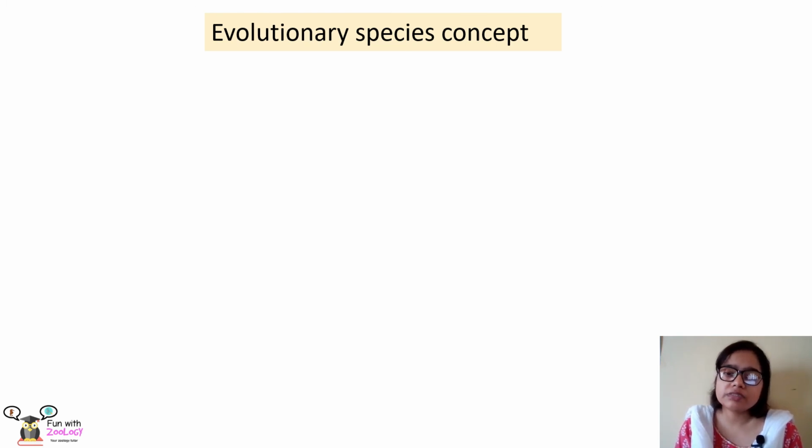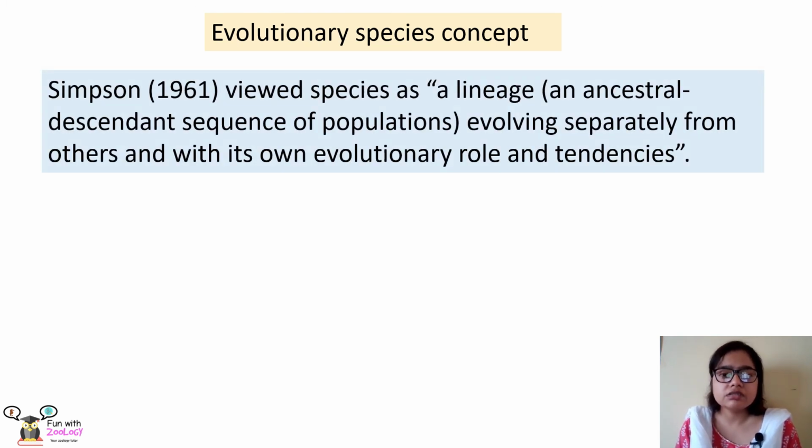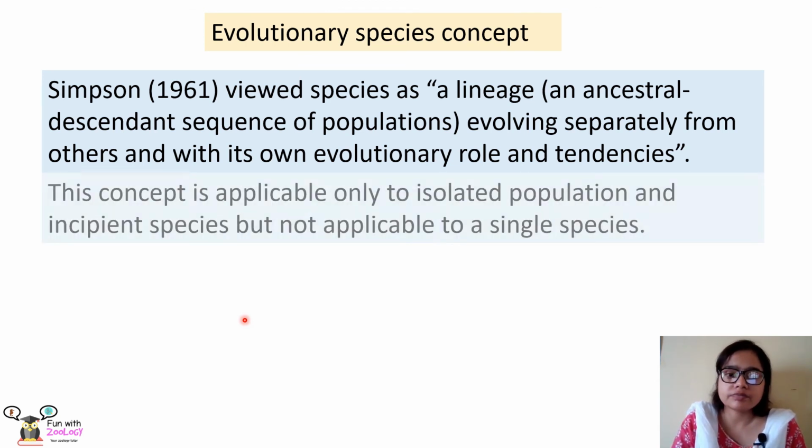Next came the evolutionary species concept. According to this, Simpson said that a species is a lineage evolving separately from others and with its own evolutionary role and tendencies. I have already explained it earlier. Again, according to the evolutionary species concept, a species is a lineage that has evolved from an ancestor, and this new lineage is a new species, and it has its own evolutionary role and its own evolutionary tendencies to give birth to a new species.